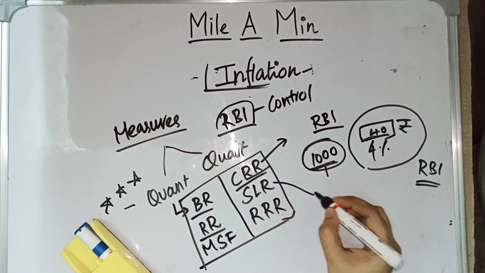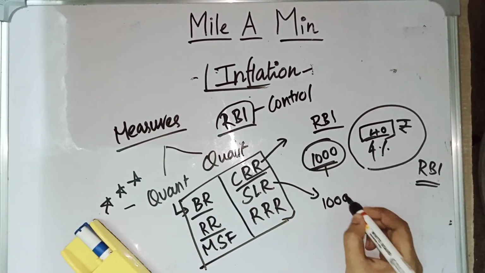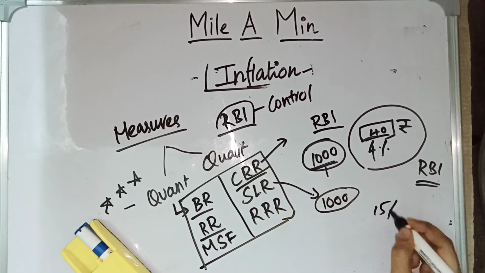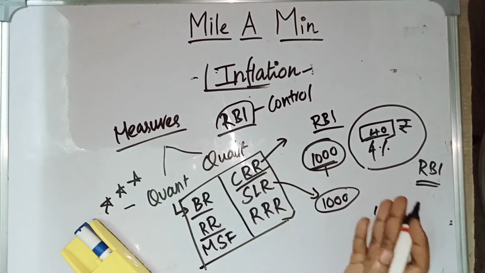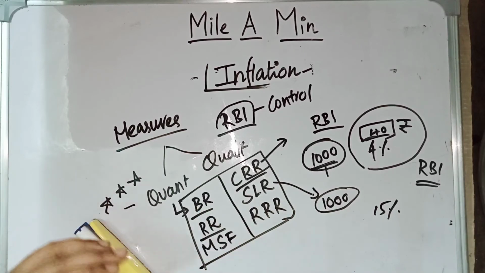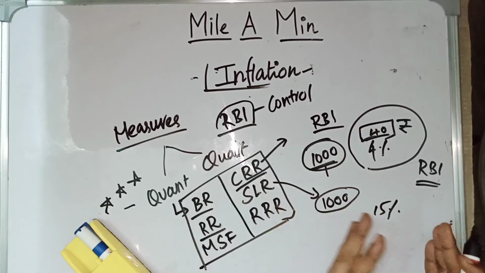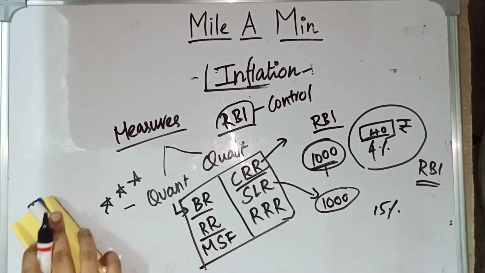Then the second one is the statutory liquid ratio. The same thing: if a bank is having 1000 rupees, they need to keep a certain percentage, say 15%, aside. It does not need to keep it with the RBI. It has to maintain it by itself. It has to keep it aside. It should not be spent, and that is called the statutory liquid ratio.